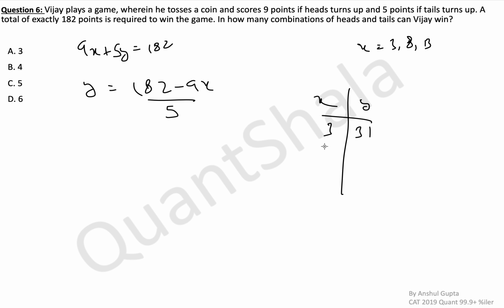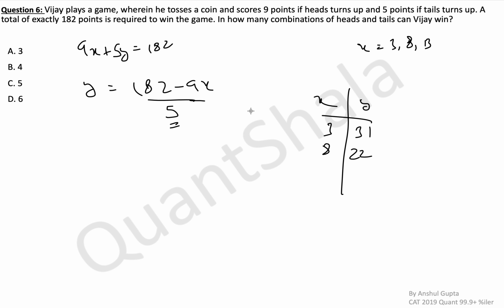Then the next value for x is 8. Here, either you can calculate again, or you see what gets increased on the negative side. Earlier we had 9 into 3. Now in negative we have 9 into 8. That means 9 into 5 got increased on the negative side, and finally you are dividing by 5. So 9 got increased on the negative side, which means the answer will be 9 lesser. So the answer will be 22. This was just a shortcut. Even if you solve this properly, you will get 22. But try to understand what I did so that you can copy some of these things in your exams and solve the questions faster.